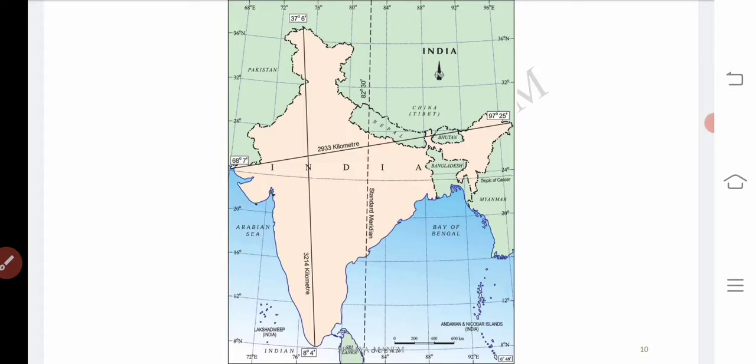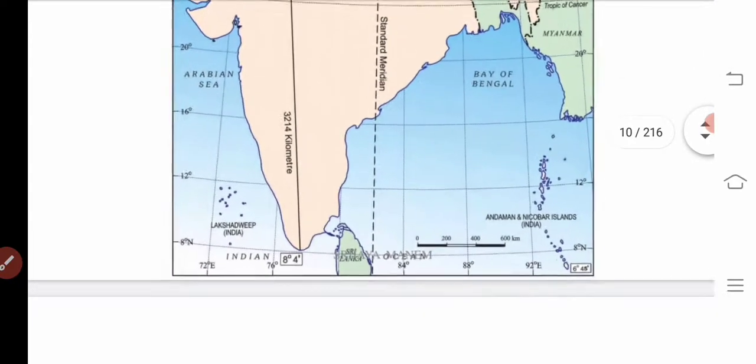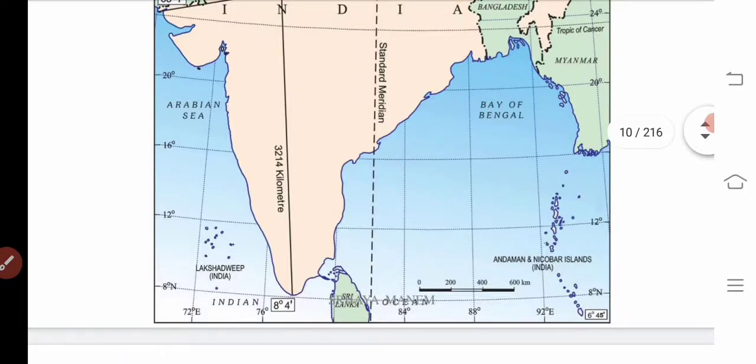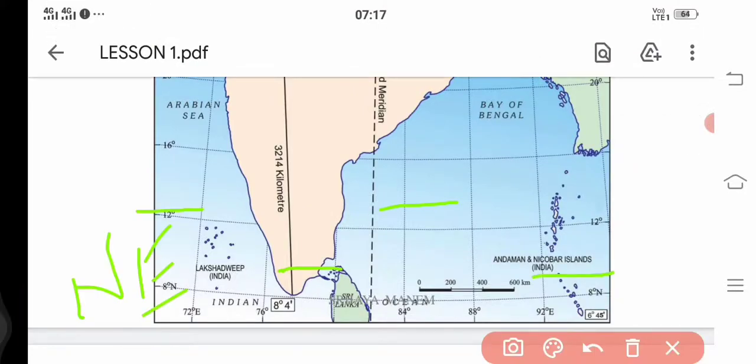Okay, just now we have discussed that India is located in between 8 degrees 4 minutes. That means, here, what do you mean by 8 degrees 4 minutes? Though it is located in the southern part of our country, what we have to indicate here is the letter N. You may be having some confusion. Why? Because this is the southern part of India, no? So you may feel that it is 8 degrees 4 minutes south latitude, but it's not correct. Why? Because India is entirely located in the northern part of the equator. That's why we have to indicate it as 8 degrees 4 minutes north latitude.